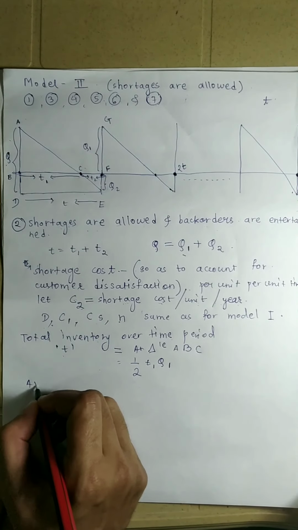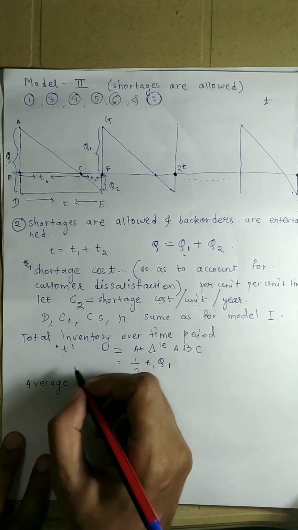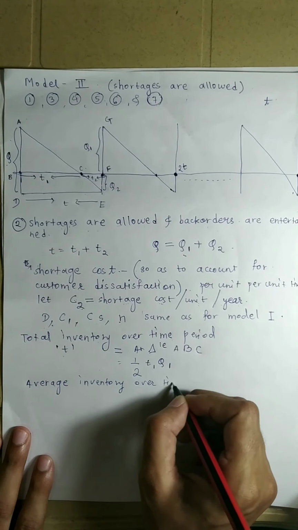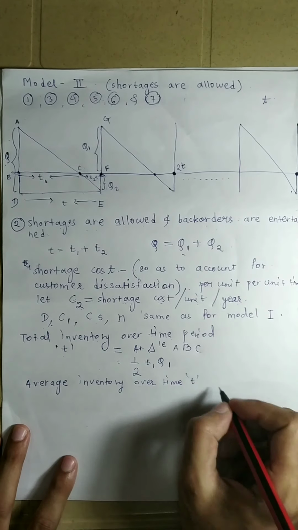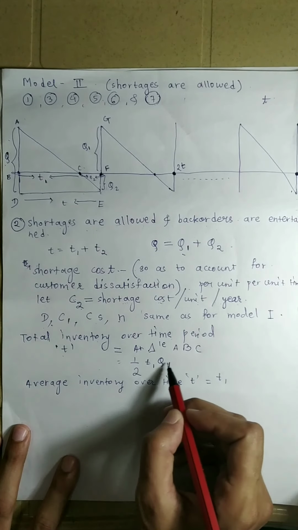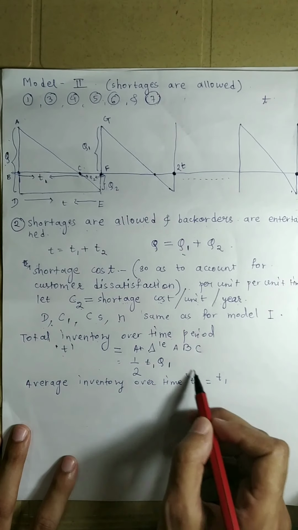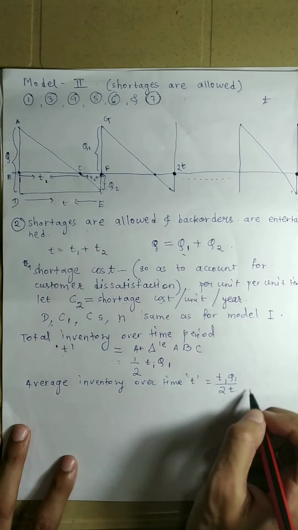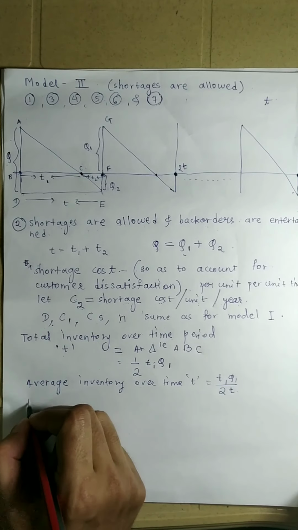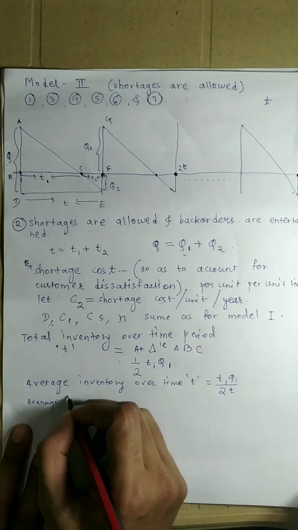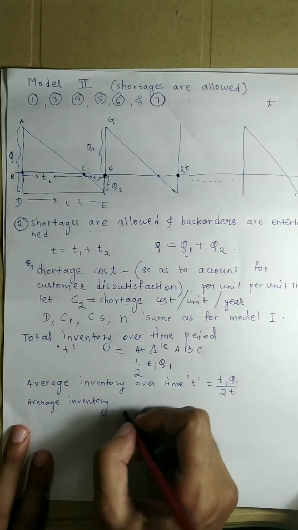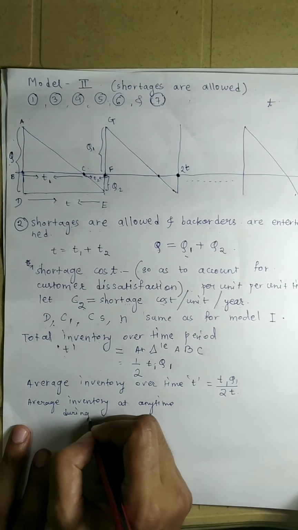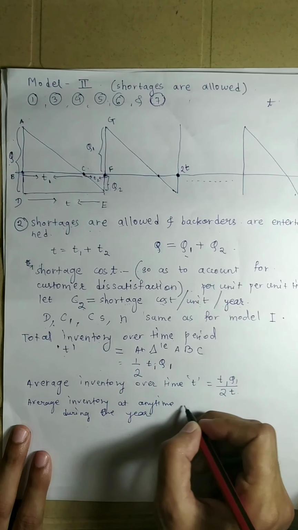Then the average inventory over time T is equal to this quantity divided by this time T. So that will be T1 Q1 by 2 divided by T. Then the average inventory at any time during the year is the same thing.